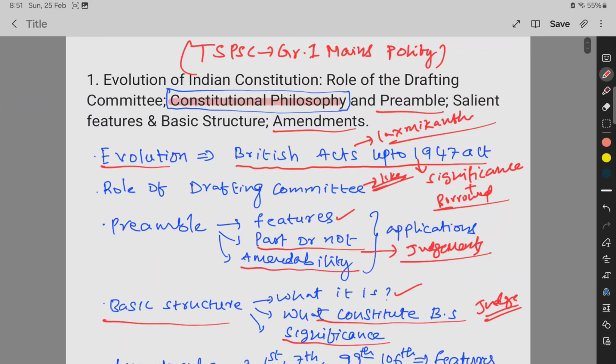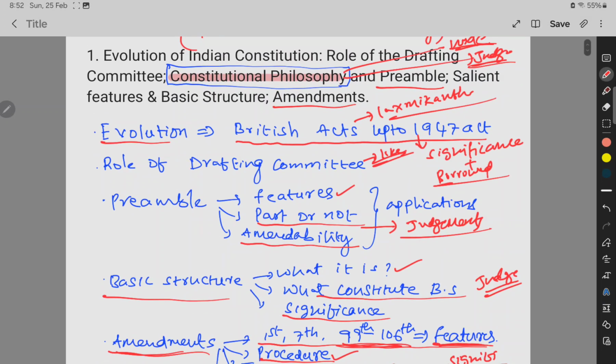And here it is mentioned constitutional philosophy. As far as my knowledge, this is a wide topic, and honestly I don't know what constitutes this, but I will try to learn about it and let you know. But as of now you leave this point, okay, because everything is there in constitutional philosophy. So we can't say that this is the philosophy and we can't say that this is not the philosophy. So this is a very wide topic, and also in this there are some judgments. So we need to remember those things. I will let you know about it soon, okay. This is the first section.